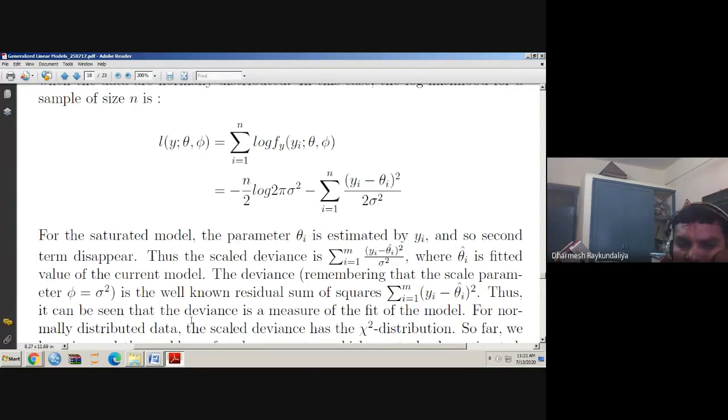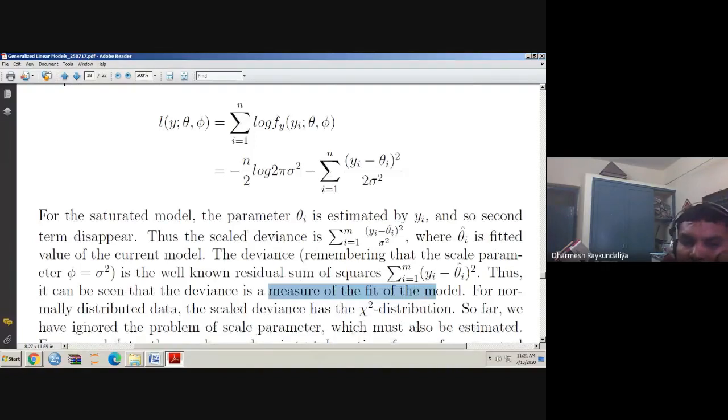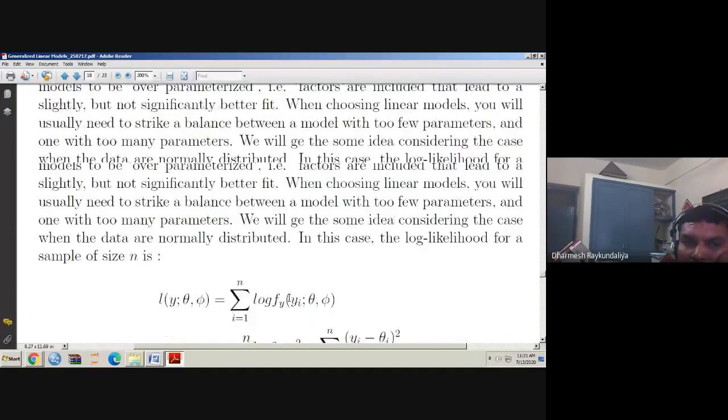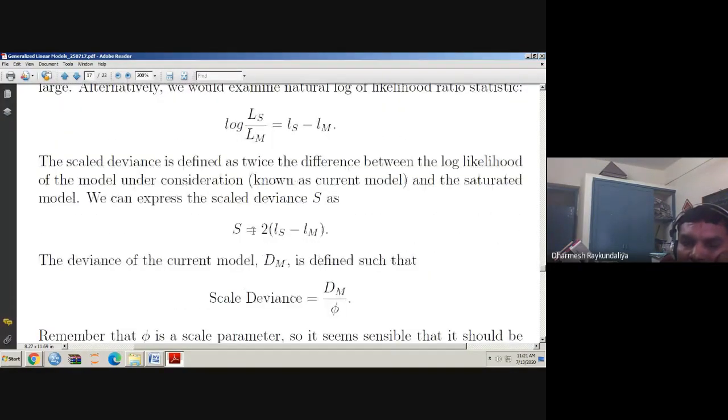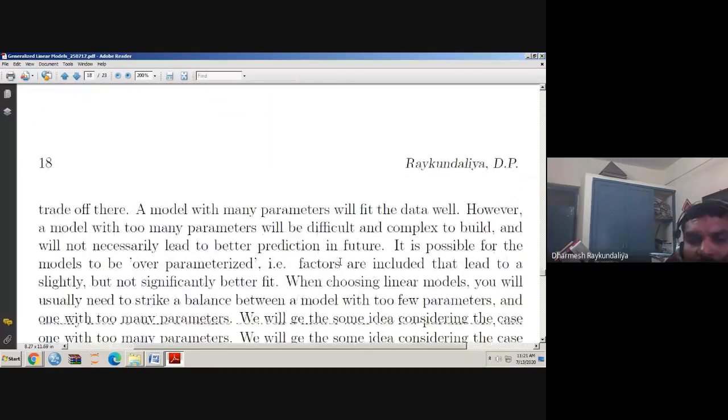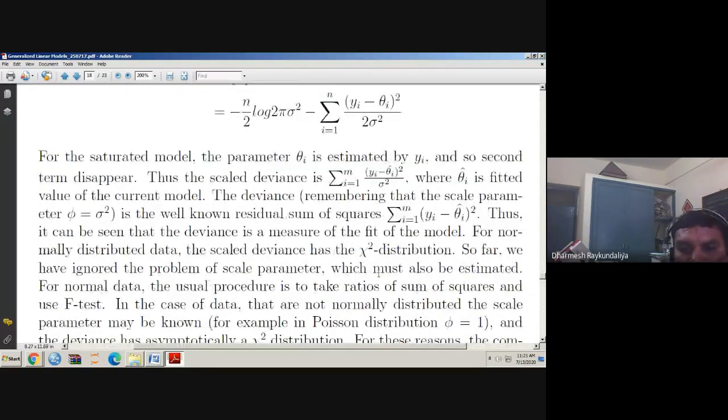Thus, it can be seen that deviance is a measure of the fit of the model. For normally distributed data, the scale deviance has the chi-square distribution. As I said, it is twice (ls minus lm), so it is nothing but the likelihood ratio, and it has an asymptotically chi-square distribution. So far we have ignored the problem of the scale parameter, which may also be calculated. Here we have not considered sigma square, but if we are interested, we can also obtain the estimate of sigma square.